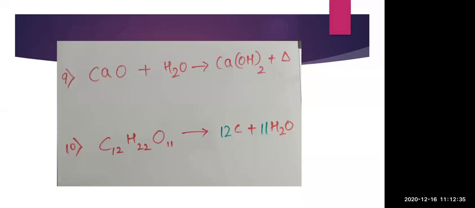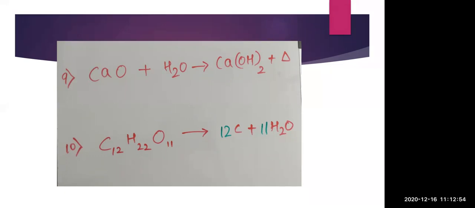Then comes C12H22O11. When it breaks down into carbon and H2O, as I already told you, breaks down means it is a decomposition reaction, where the reactant is 1 and the products are 2.